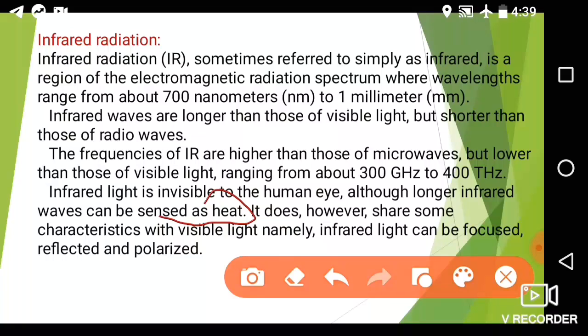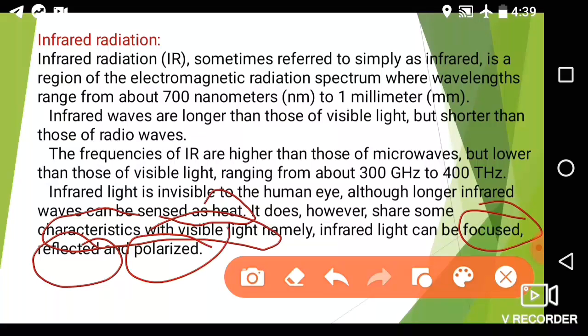It does, however, share some characteristics with visible light. Its characteristics are similar to visible light. Which characteristics? Infrared light can be focused like visible light, it can be reflected, it can be polarized.